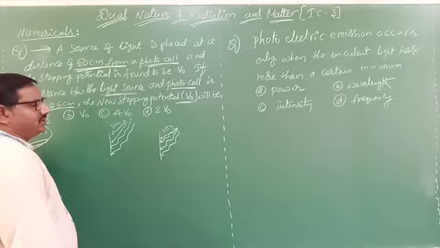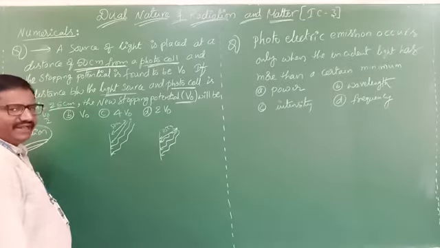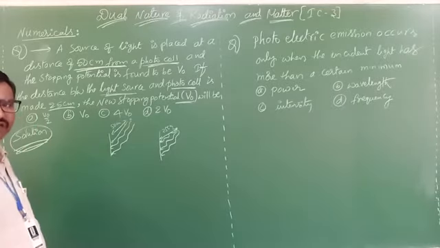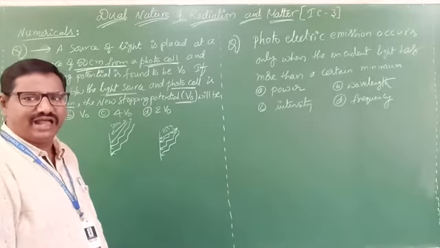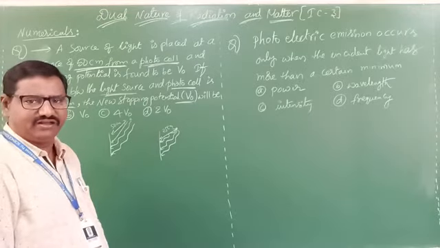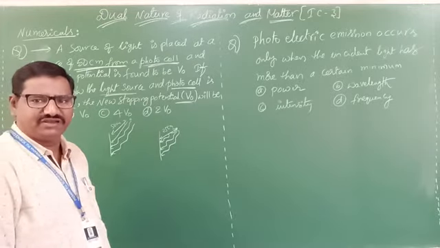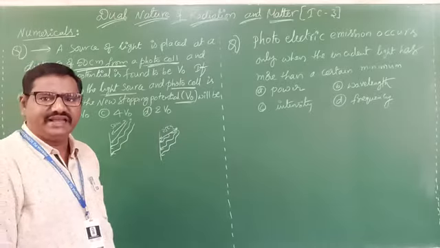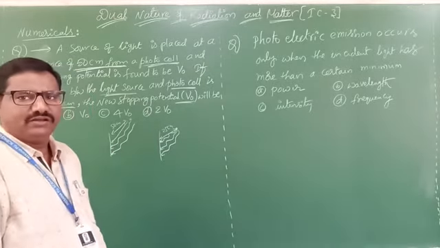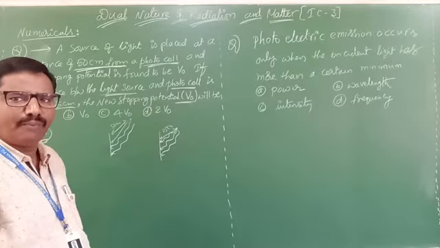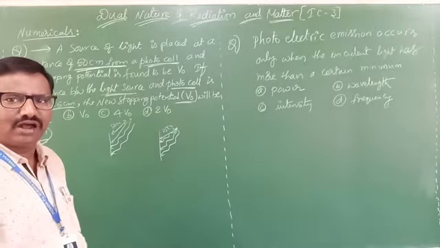Suppose the intensity increases, what happens to the stopping potential? That is the point we want to learn. We already learned it in the laws of photoelectric effect, and what we observed is very simple: intensity is independent of stopping potential, so it is not dependent.